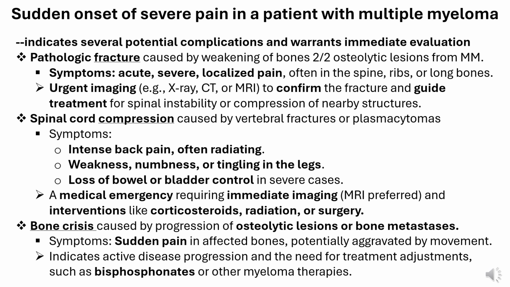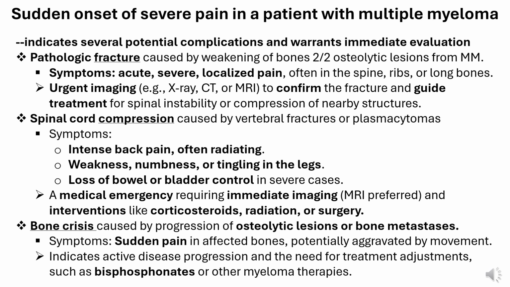Sudden onset of severe pain in a patient with multiple myeloma is a critical symptom that warrants immediate evaluation. It can indicate several potential complications related to the disease. Pathologic fracture caused by weakening of bones due to osteolytic lesions. Symptoms are acute, severe, localized pain, often in the spine, ribs, or long bones. It requires urgent imaging, e.g., X-ray, CT, or MRI, to confirm the fracture and guide treatment.